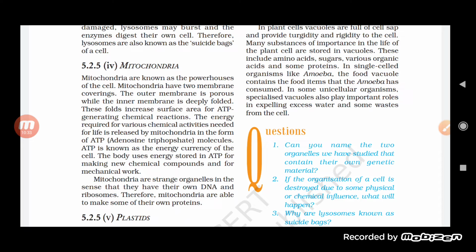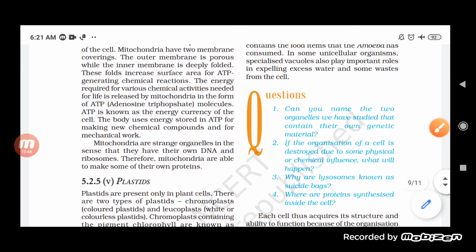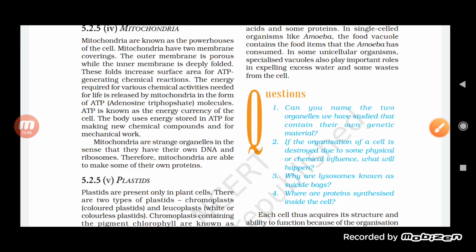Now this ATP, as it helps in providing energy to us, is also known as the energy currency of the cell. Now, the body uses energy stored in ATP for making new chemical compounds and for mechanical work also. Obviously, I told you respiration is an exothermic reaction, so it produces heat energy, and this energy is stored in the form of ATP, adenosine triphosphate, and that's a kind of currency which we use in the form of energy. So that is the energy currency of the cell.